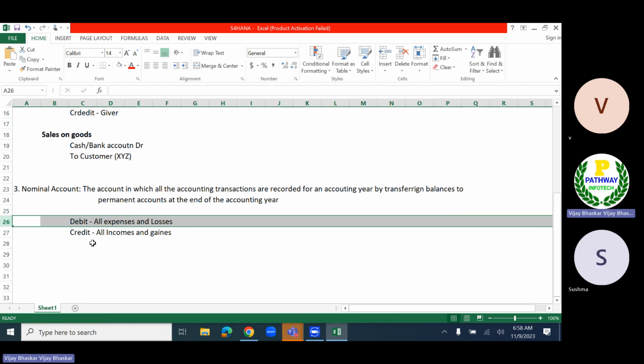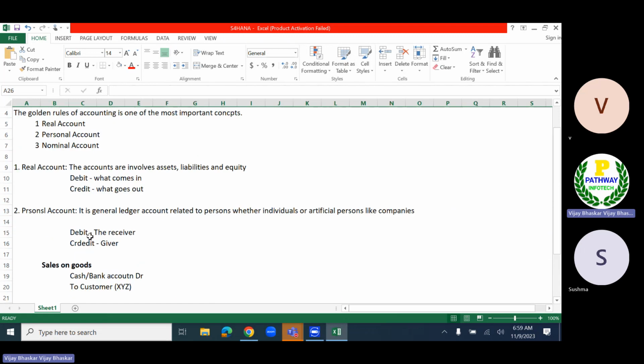Then the credit side: all incomes and gains related to the P&L account, which we show on the credit side. What are the incomes which we have received for this particular financial year? At the same time, what are the gains which we have made for this financial accounting year? So this is one important thing here. These are the fundamental things.